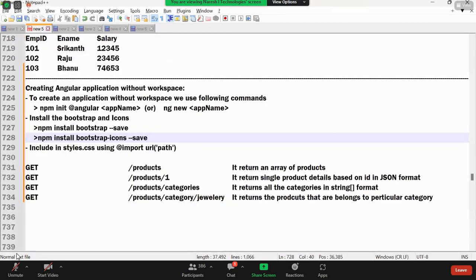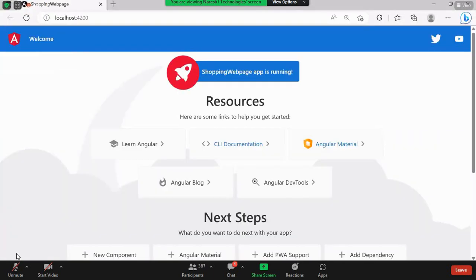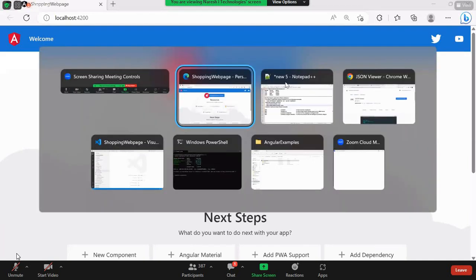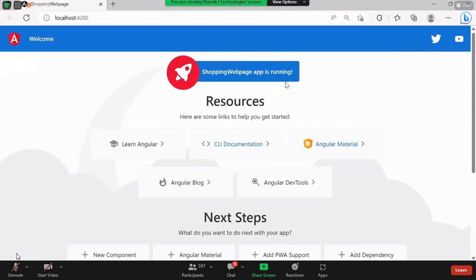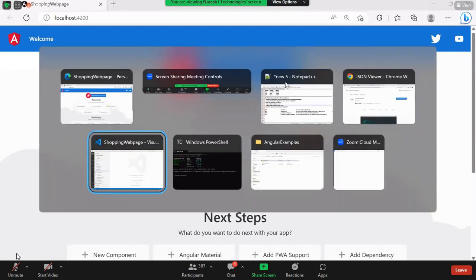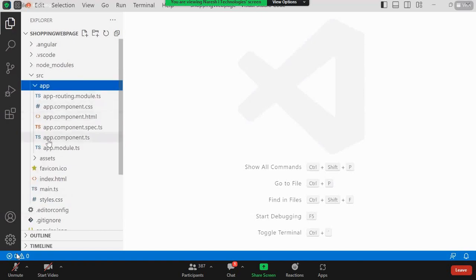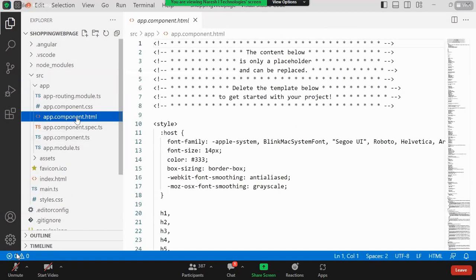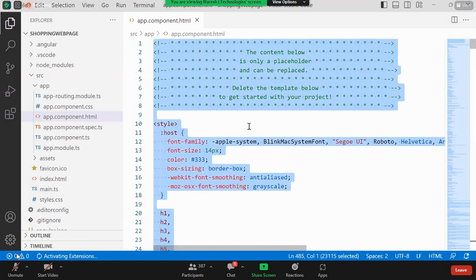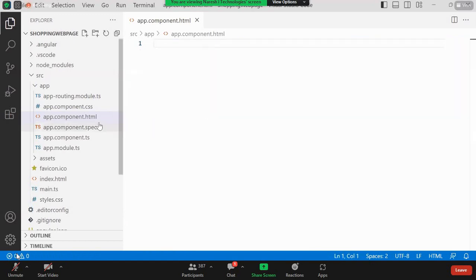Now you can see this is the output right now that we are getting. This is the output, the shopping web page app is running. Now I don't want to create any new component here. Maybe I can use the component which is available directly in my app. So I'll go to my app component HTML and remove everything.